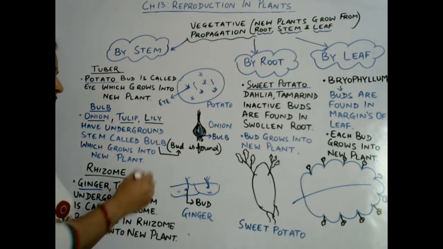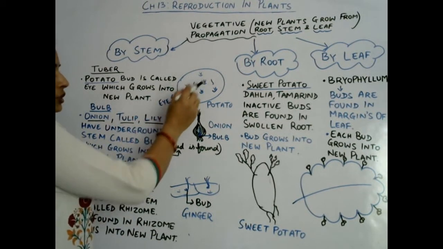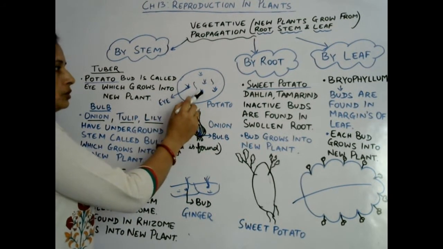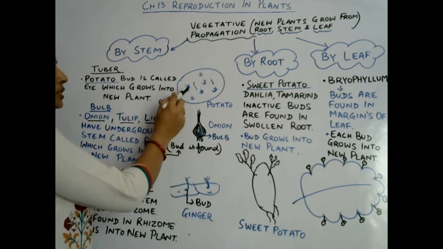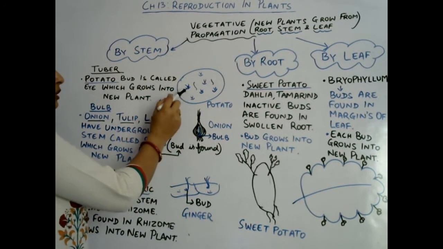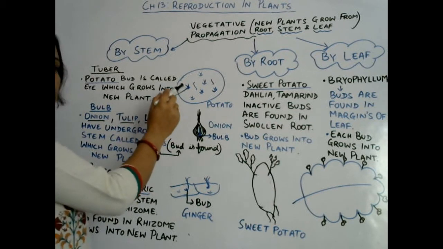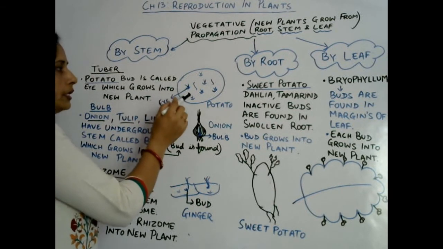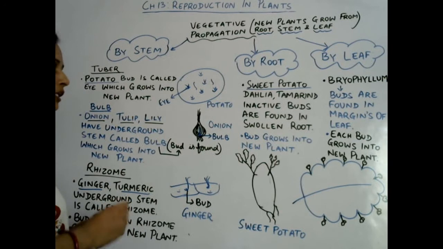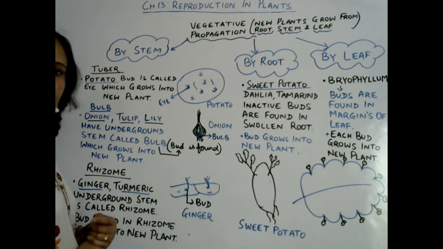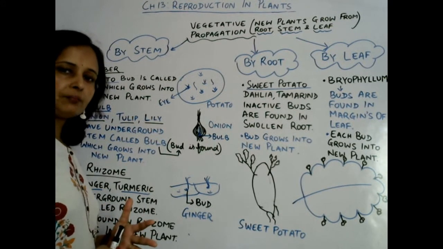In fact, a little structure you can observe in the potato is called an eye. Those eyes are buds. In those eyes there are inactive buds, and during rainy season and winter season tiny root-like structures arise from those buds.